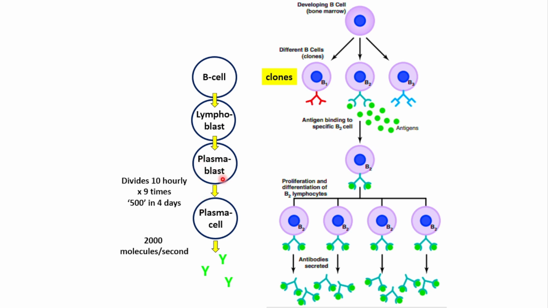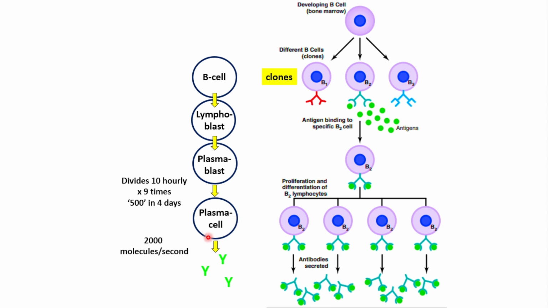Now, each plasmablast will be converted into plasma cells in 10 hours. Okay? So one plasmablast will be converted into 2 plasma cells in 10 hours, and this division is going to take place 9 times. So, for instance, after 10 hours, we have 2 plasma cells.